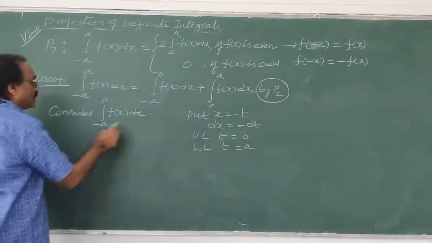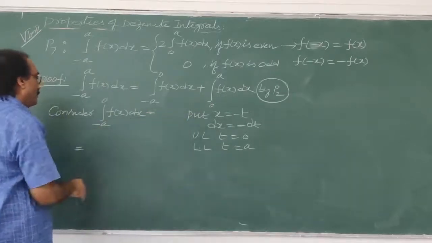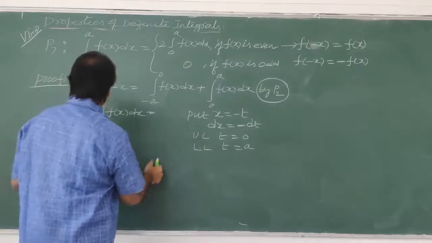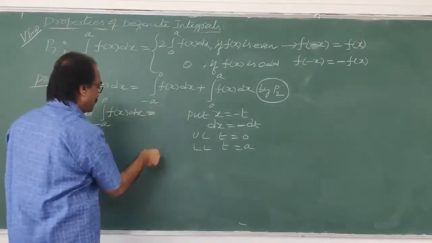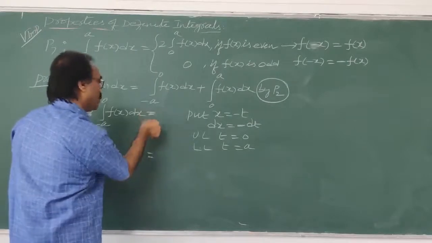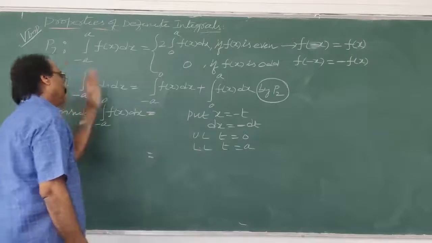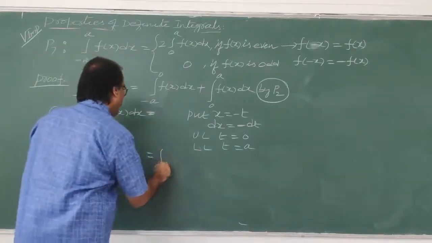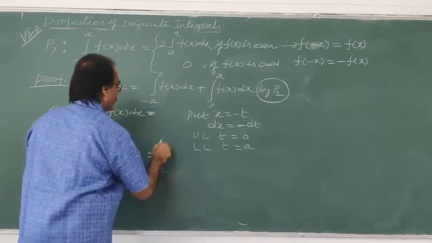So now this is equal to, I'm just writing here because I don't have a big board. Actually what you should write is equal to, under the same equal to, otherwise you will make mistakes. Because I don't want to waste the space, that's why I didn't write, but anyhow I'll write now. So now what will you write? Integral, what is the lower limit? a. What is the upper limit? 0.